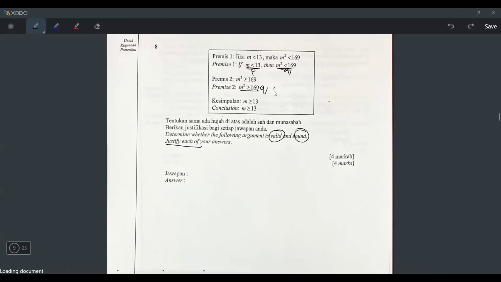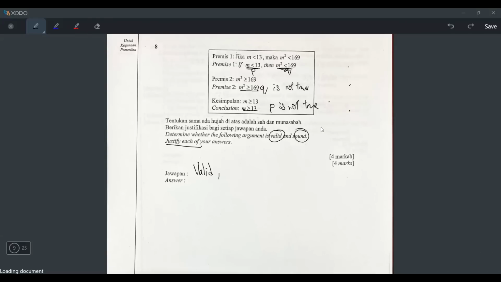It means for premise 2, they mentioned Q is not true. That's why in the conclusion also P is not true. Okay. So now I can answer this question. Determine whether each of the following arguments is valid and sound. How do we know whether it is valid or not? Okay. If the argument fits one of the models, then it's valid. So this one is valid. Okay, this is valid. Why? Because valid means it fits one of the models. There are 3 models that I mentioned just now. So yeah, it fits one of them, it's model 3, right?